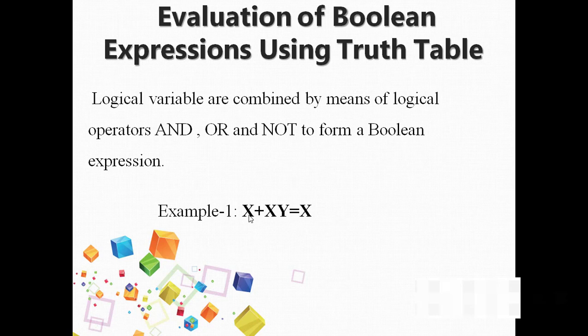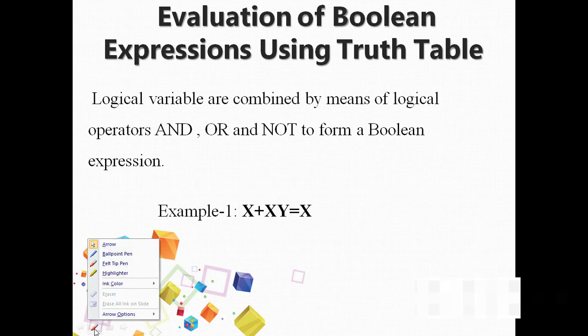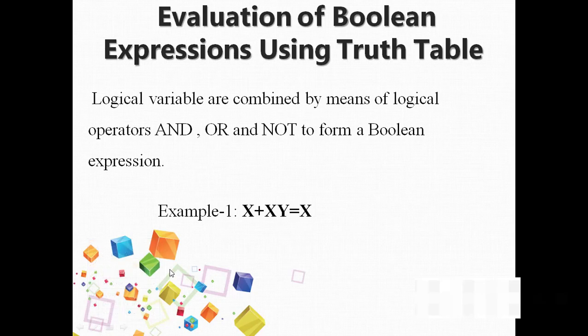The variable can be present in its original form, that is non-complemented or uncomplemented format, or it can be present in the complemented format. So here we will be considering there are 2 variables x and y.